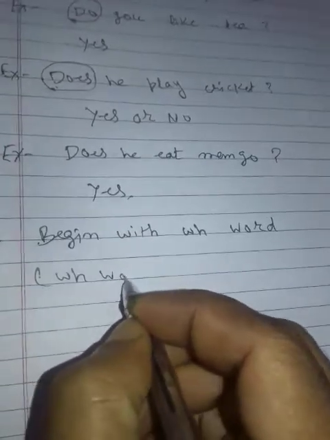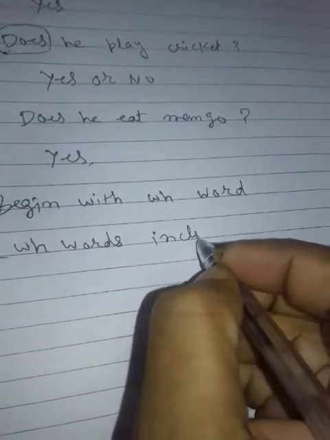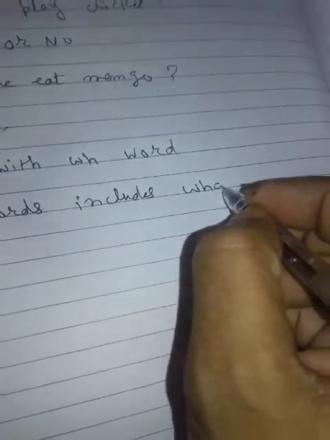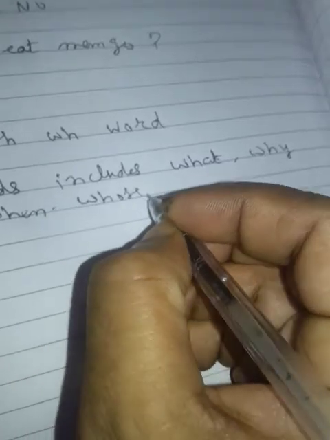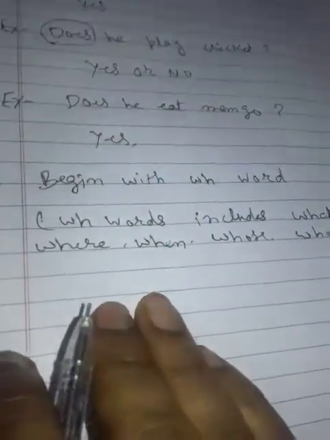WH words include what, why, where, when, whose, whom, etc. So the second type of interrogative sentence can begin with WH words like what, why, where, when, whose, whom, etc.